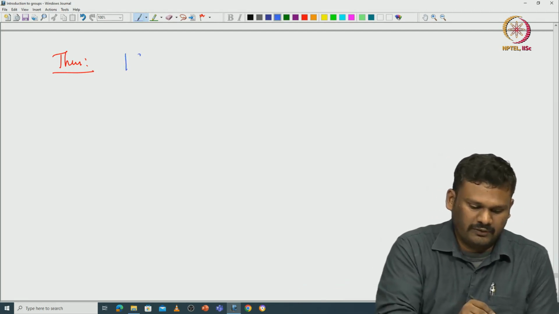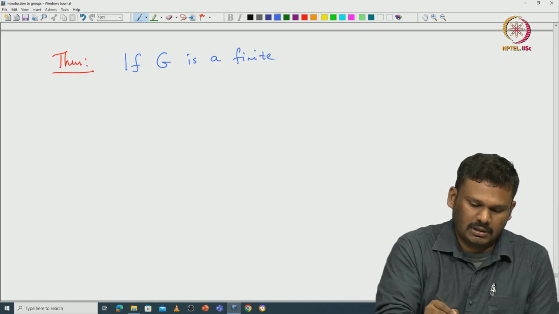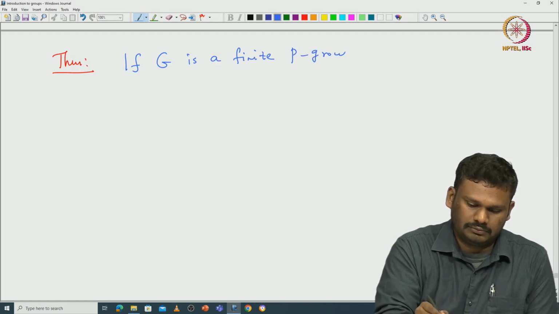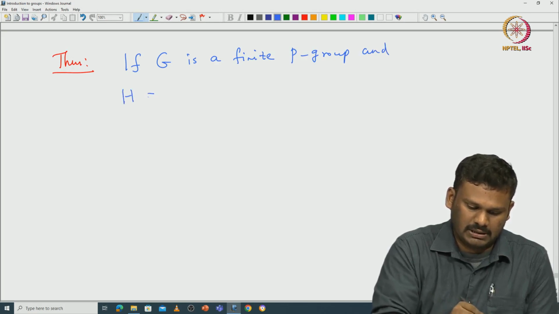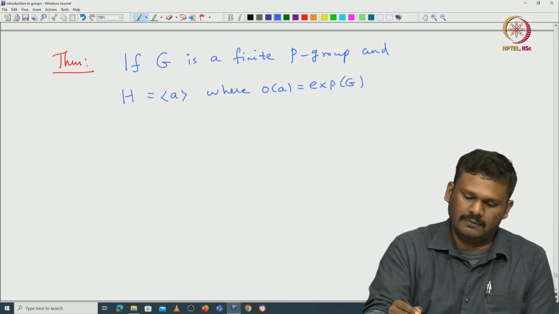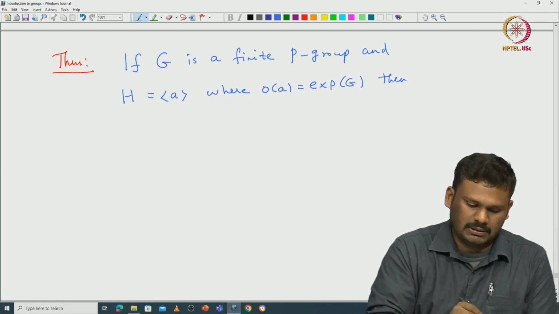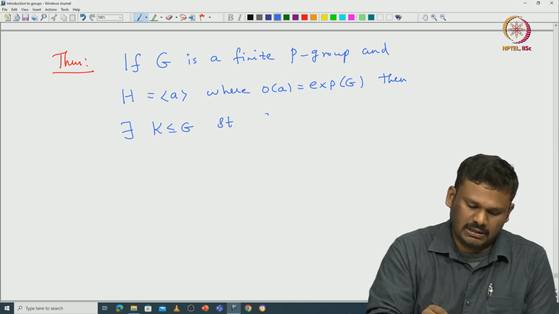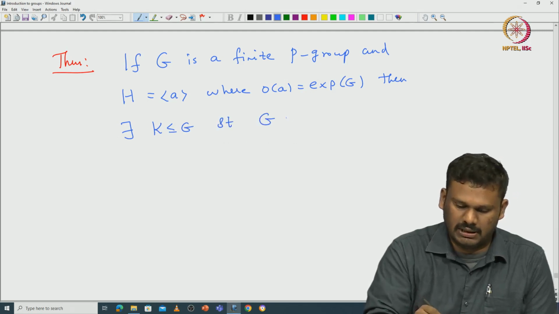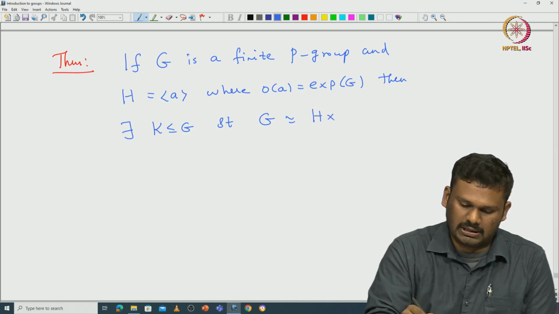If G is a finite p group and H is generated by A, where the order of A is the exponent of G, then there exists a subgroup K of G such that G is isomorphic to H cross K.